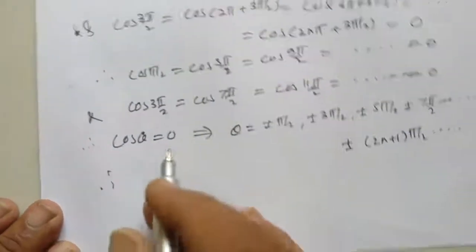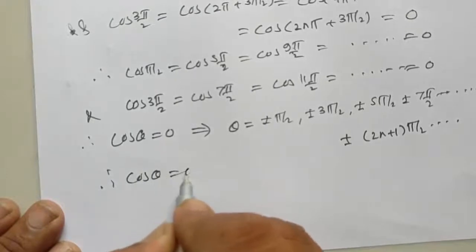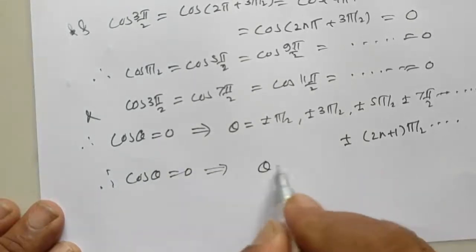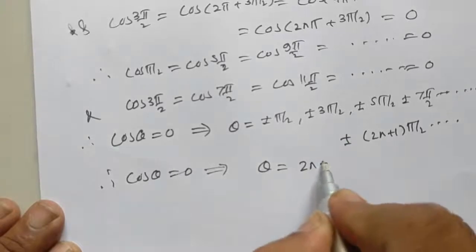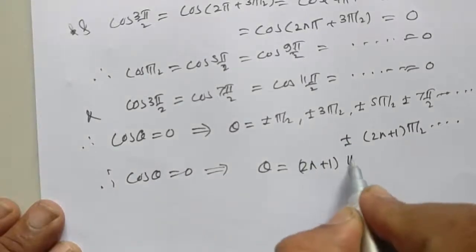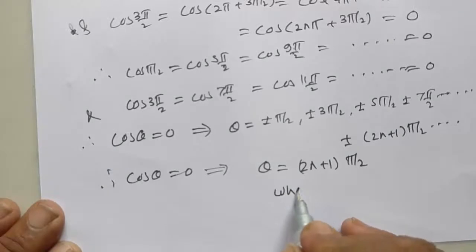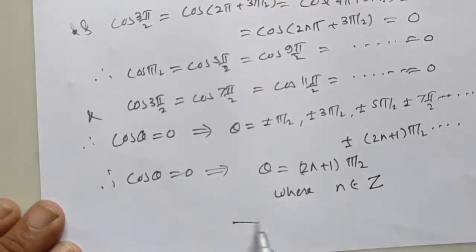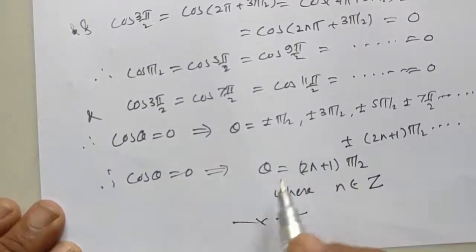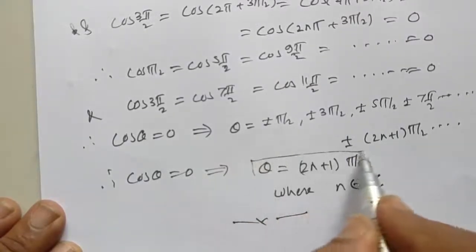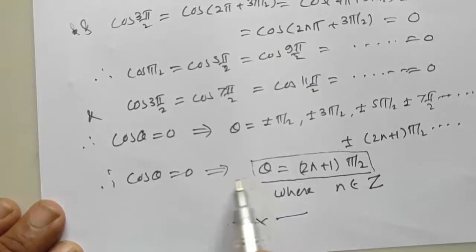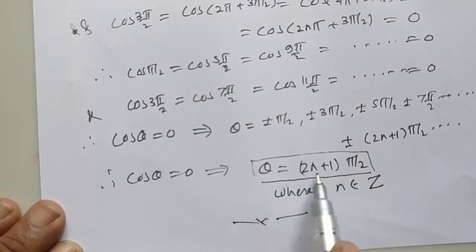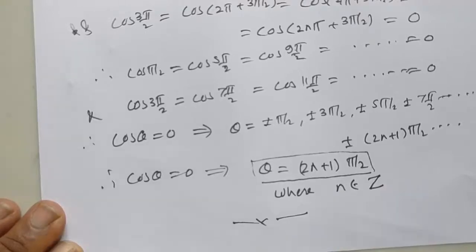Therefore, cos theta is equal to 0 implies theta is equal to twice n plus 1 into pi by 2, where n belongs to the set of integers Z. So, this is the proof of the general solution. This is the general solution of cos theta is equal to 0. Theta is equal to twice n plus 1 pi by 2, where n belongs to Z.